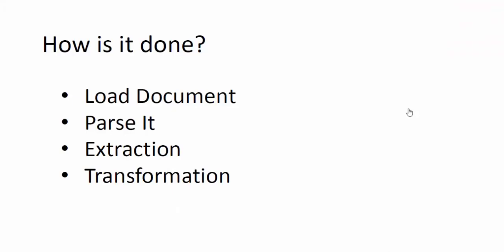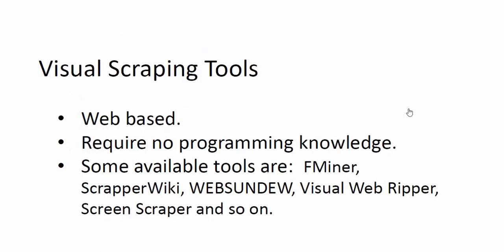How is it done? First of all, you request the web page and load the document, and then parse it, then extract the required information and transform it according to your requirement. Web scraping tools are normally web based, no programming knowledge required. Some available tools are given. You can search them and use them.